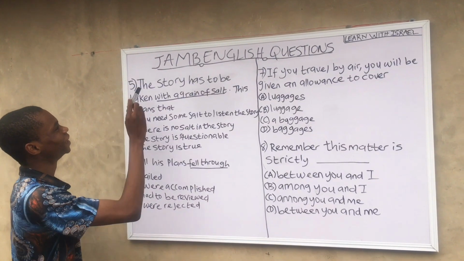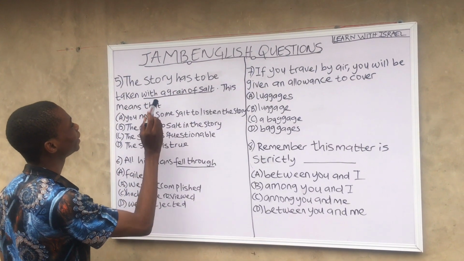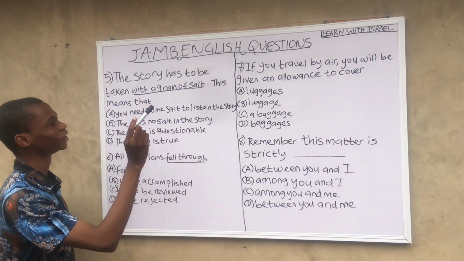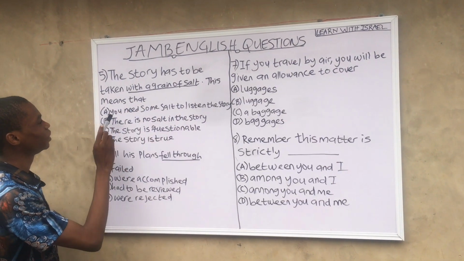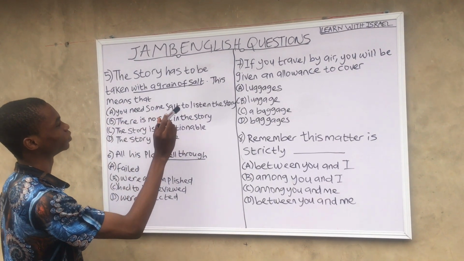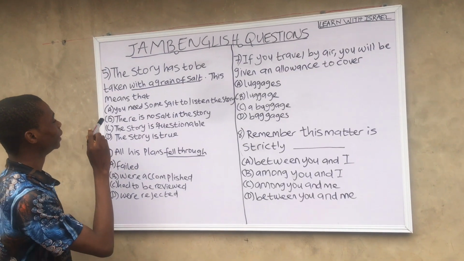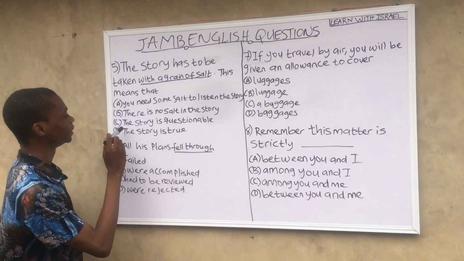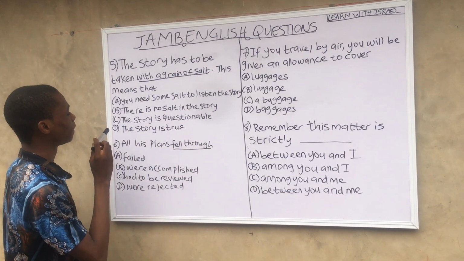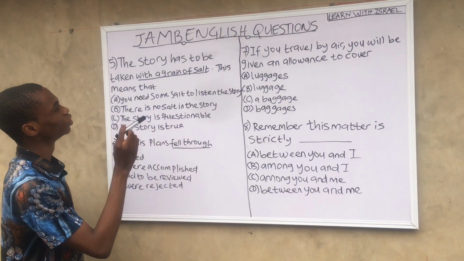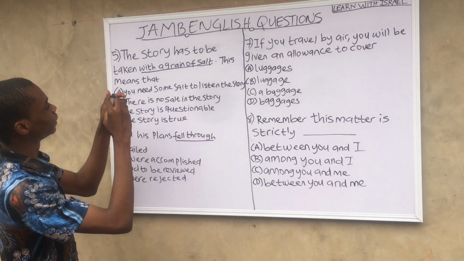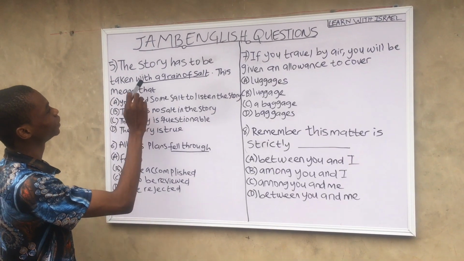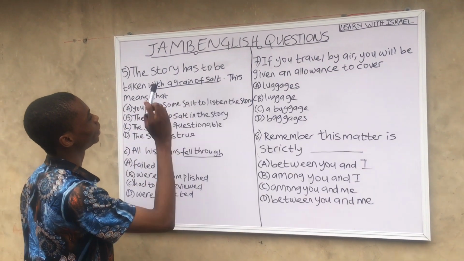So let's move to question 5. The story has to be taken with a grain of salt. A, this means that you need some salt to listen to the story. B, there is no salt in the story. C, the story is questionable. D, the story is true. So this question tells us to interpret the word with a grain of salt.